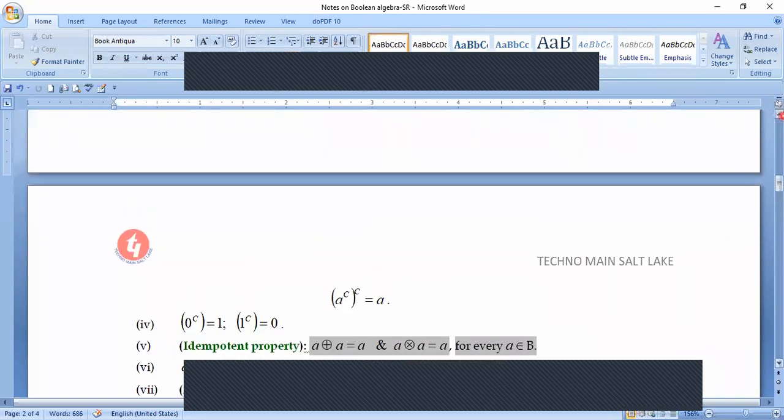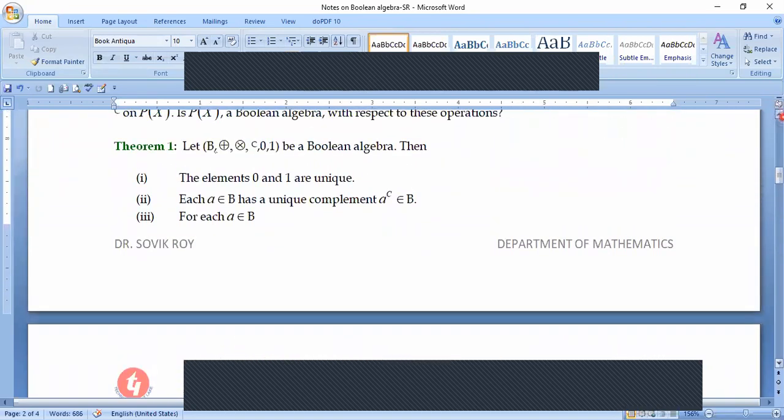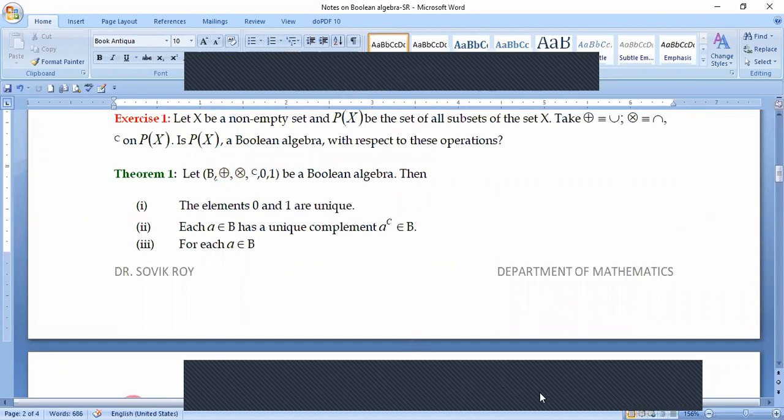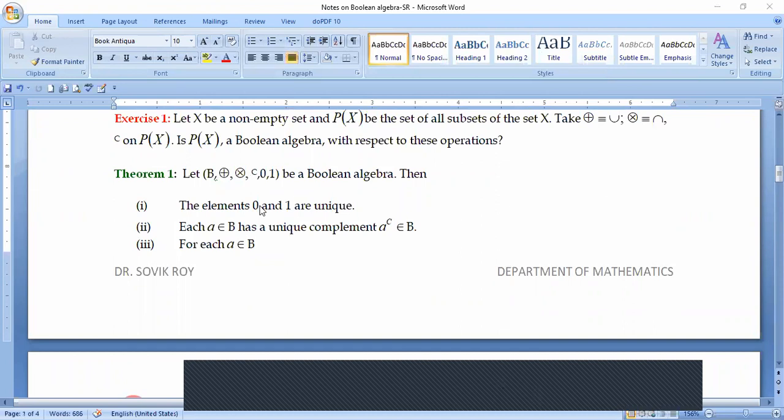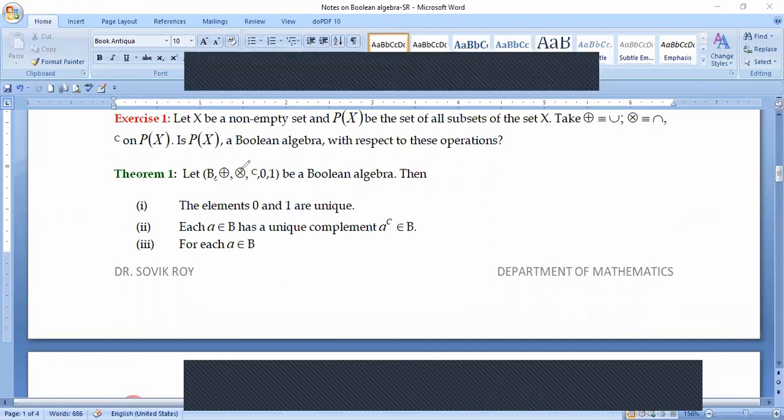Anyway, these properties can be easily proved. As you have already understood, the operations plus and cross actually mean something specific here. So right now, for the sake of doing problems, instead of writing A plus B with the special symbol, I'm going to write it as A + B. Just do not think that this plus is the ordinary addition. In place of writing A cross B like this, I'm going to write it as AB only. Don't think that it is ordinary multiplication. I'm going to do it just for the sake of simplicity.